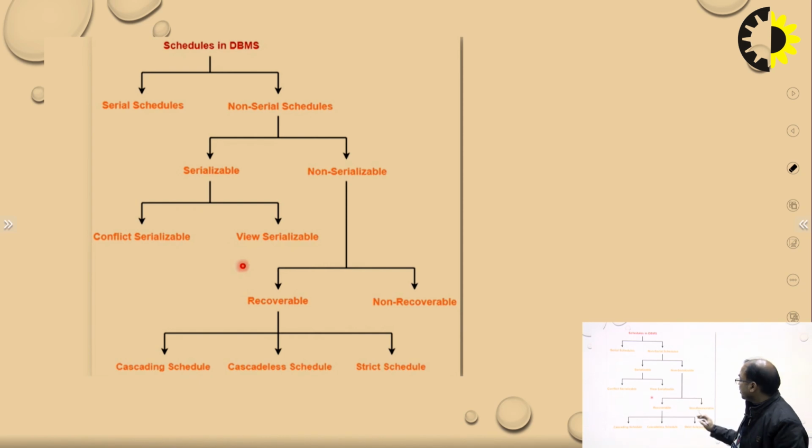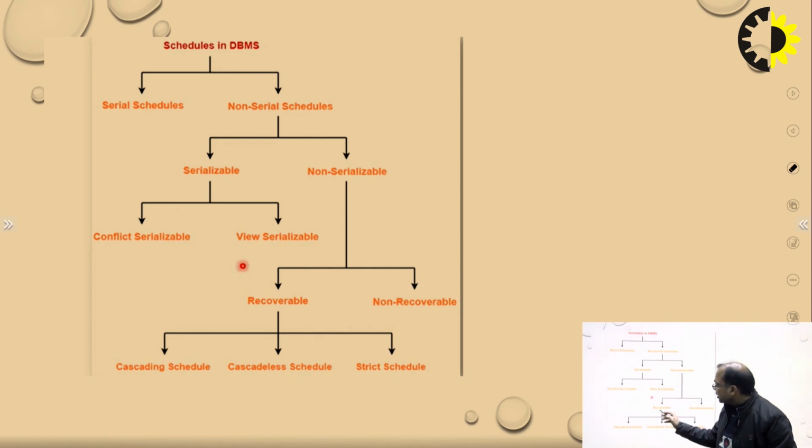If it is non-recoverable, it means we cannot recover, so there is no further division. It is only that it may be recoverable or not, yes or no. So there are two: recoverable and non-recoverable. Non-recoverable means no further category.